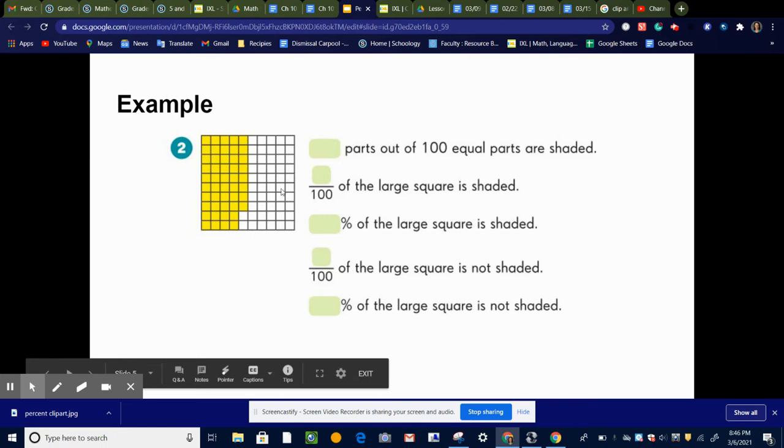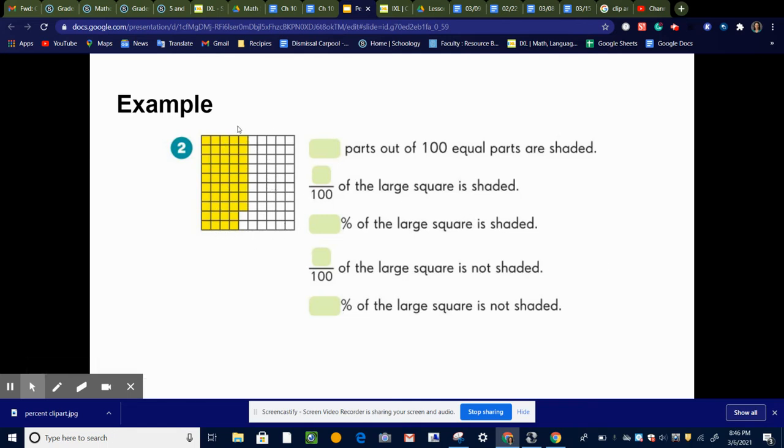Let's look at this illustration. Here we have 100 little squares. And remember, each of these columns represents 10 squares. So one little square is 1 out of 100. It's asking how many parts out of 100 are shaded. If I count them up, that's 10, 20, 30, 48.